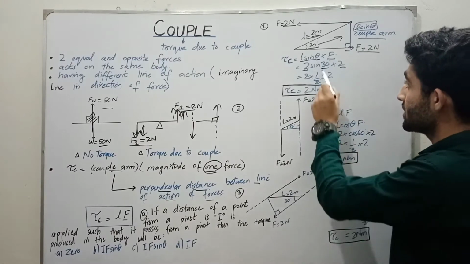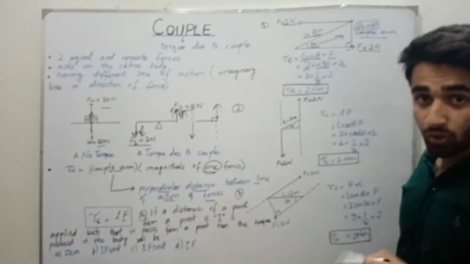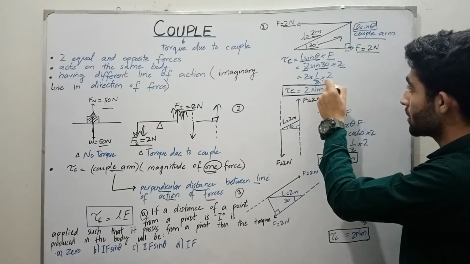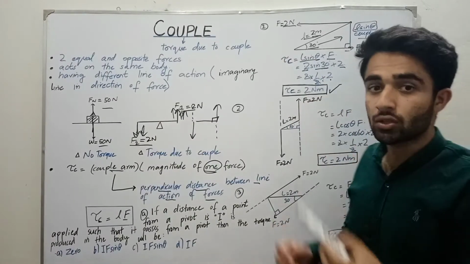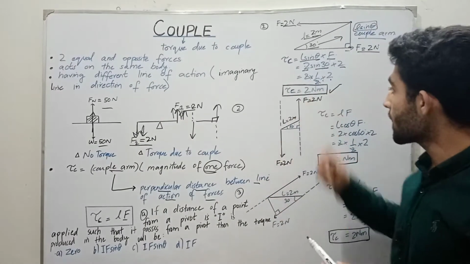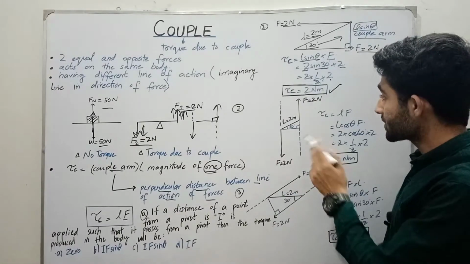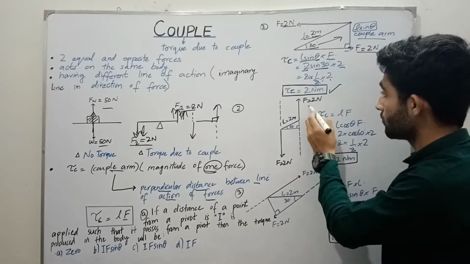Okay, so the sine theta value is 1/2. We know this. 2 multiplied by 1/2 multiplied by 2 is 2. This is the torque due to couple in this case. Okay, so in the next case we have two forces.